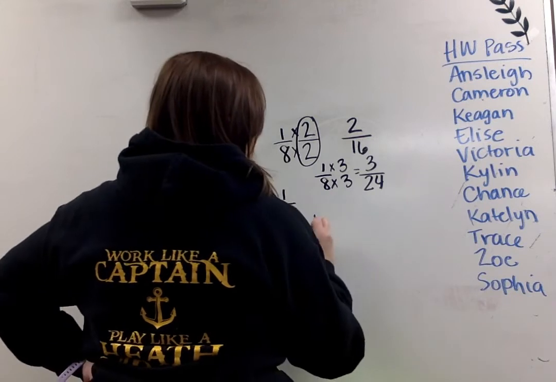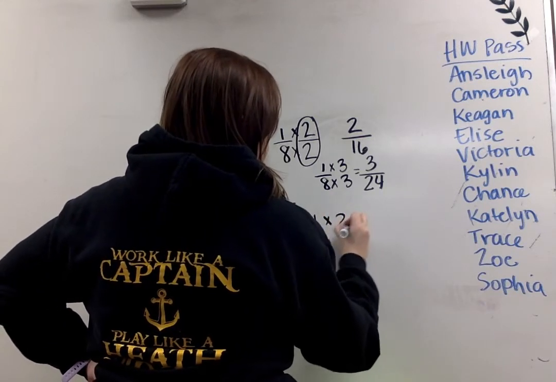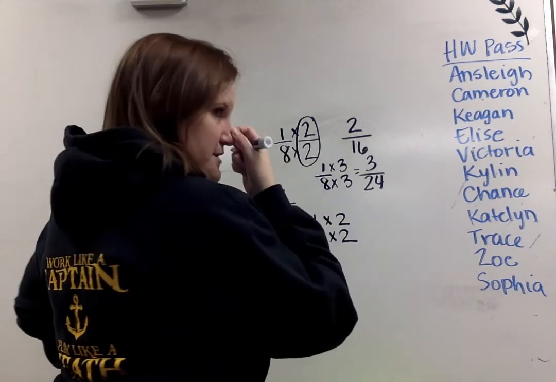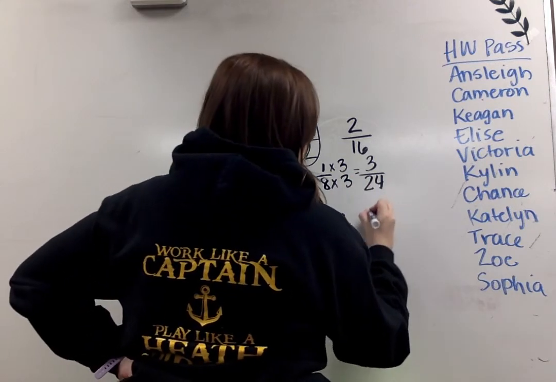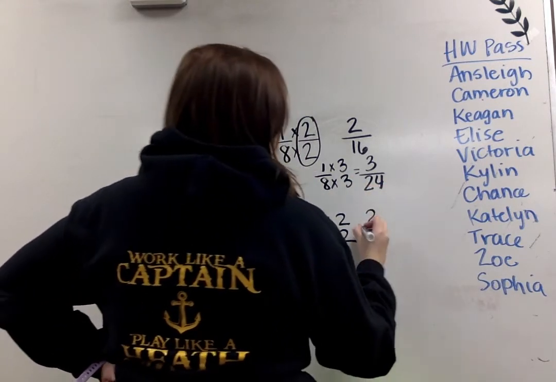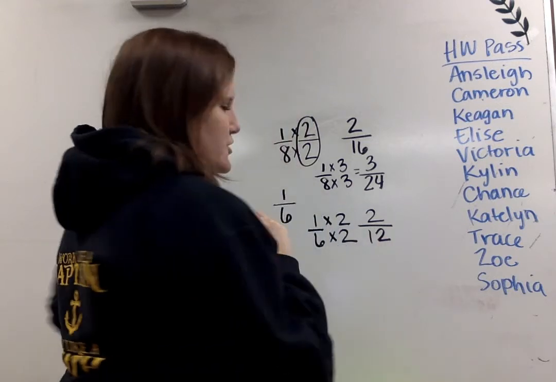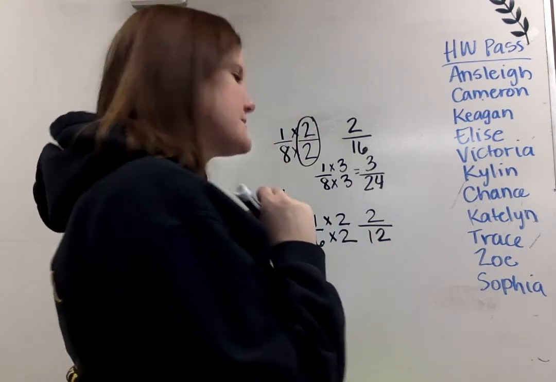Let's do times 2 for 1/6. Define equivalent fraction. 1 times 2 is a product of 2. 6 times 2 is a product of 12. So 2/12 is going to be equivalent to 1/6.